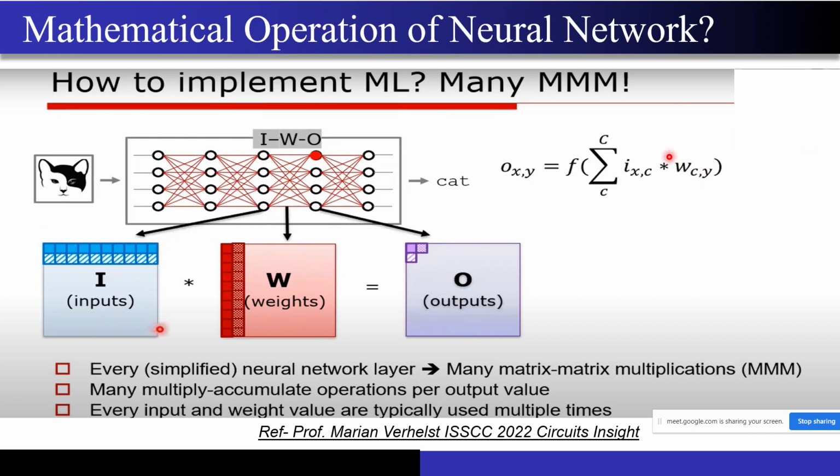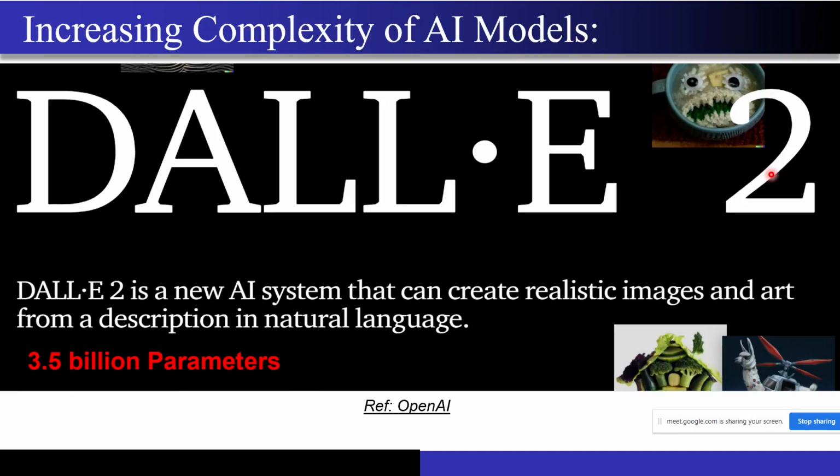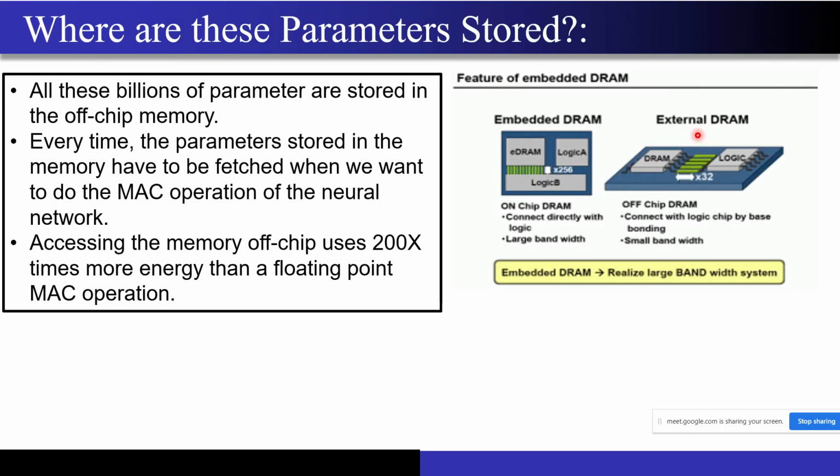So they will be represented by 8 bit, 16 bit, 32 bit, or even 64 bits. Now, the energy that the processor consumes to do this multiplication, I'm consuming 200 times more energy just to fetch this parameter from my DRAM, right?